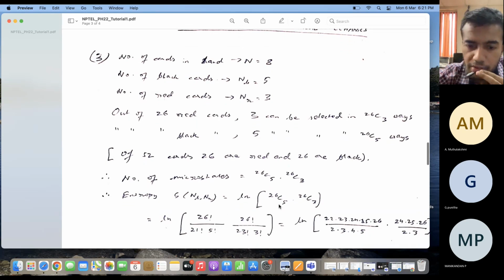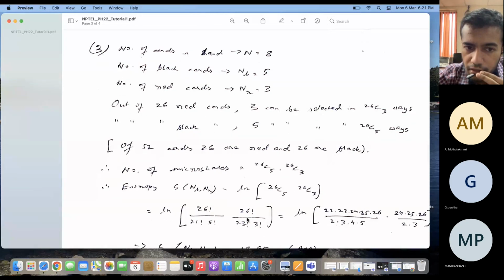This you have come across in mathematics or other courses, right? Similarly, out of 26 black cards, you can choose 5 black cards in 26C5 ways, right?